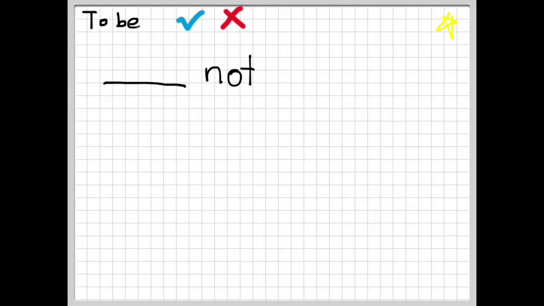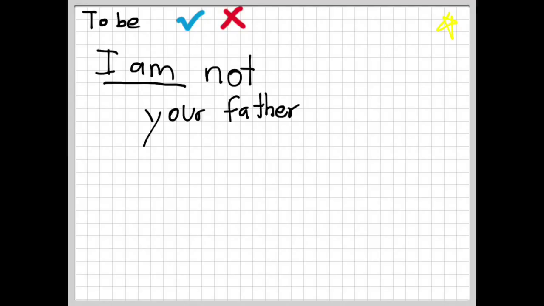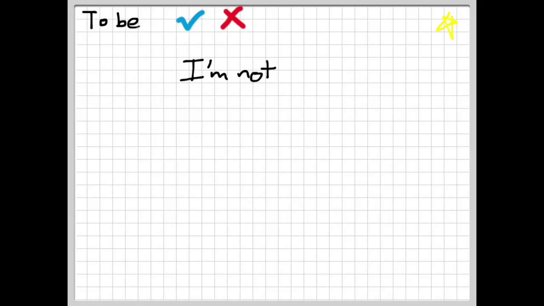Let's look at another example. I am not would be the negative form of I am. I am not your father. Let's look at the shortened form of I am. I'm not your father. Here, notice that it's different. I'm not shortens the I am and adds the not at the end. You aren't shortens the not at the end, replacing the o with an apostrophe.